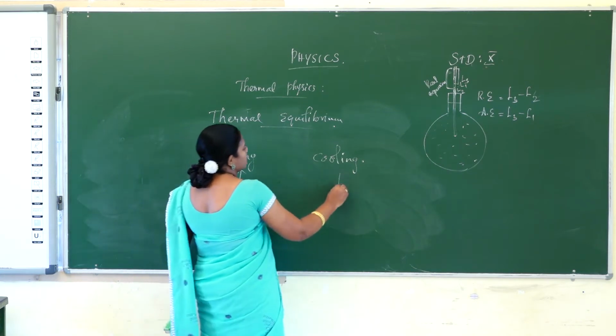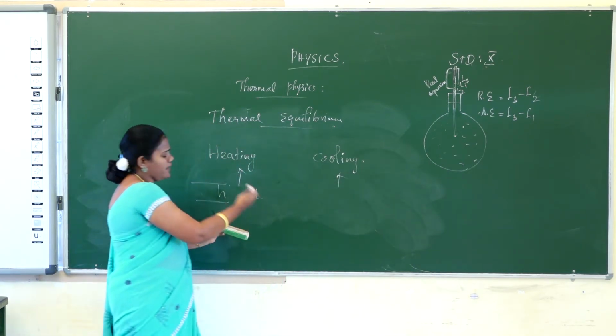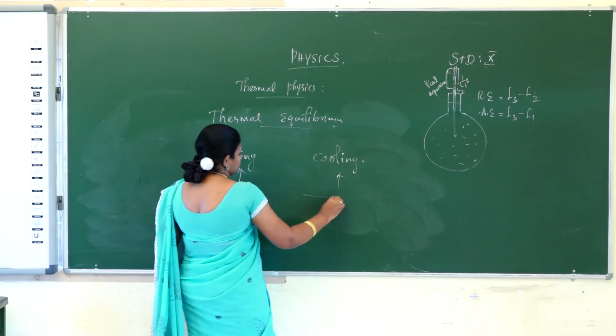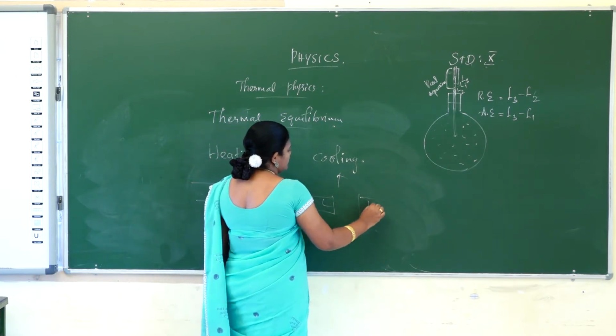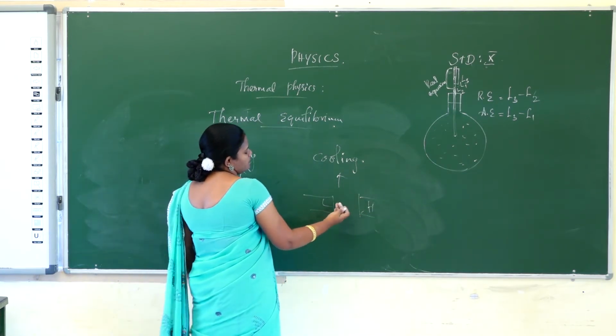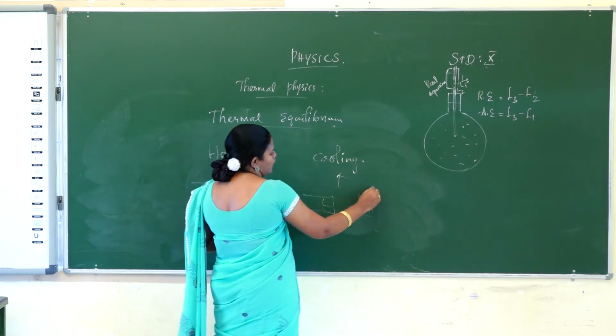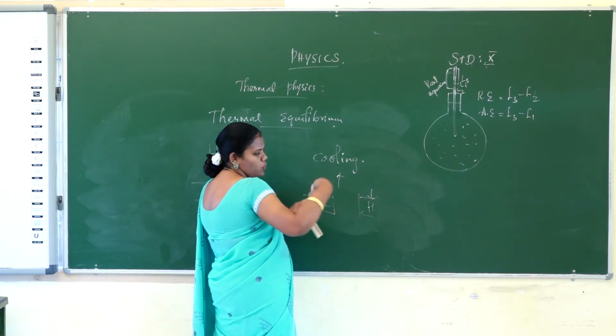In cooling, the heat will be transferred from the object at lower temperature to a higher one, so that the object's temperature will be lowered, so that object will be cooling.